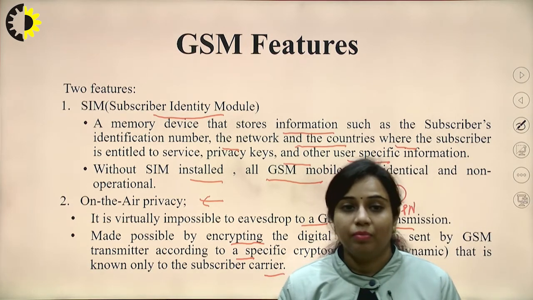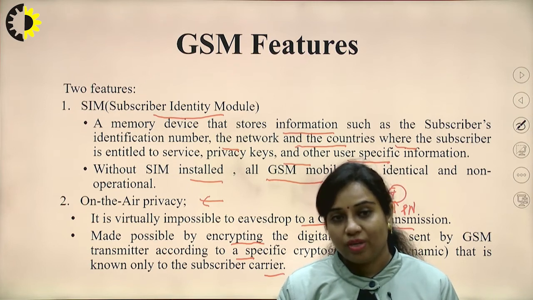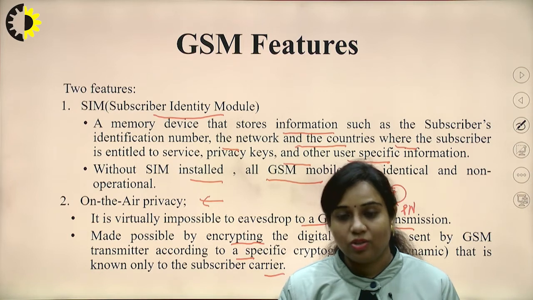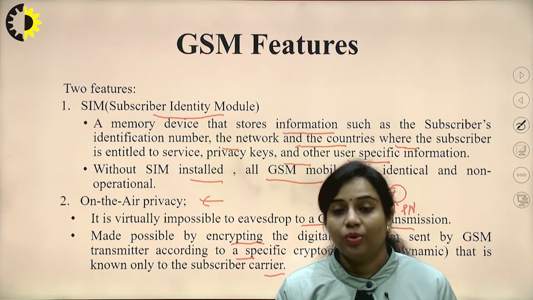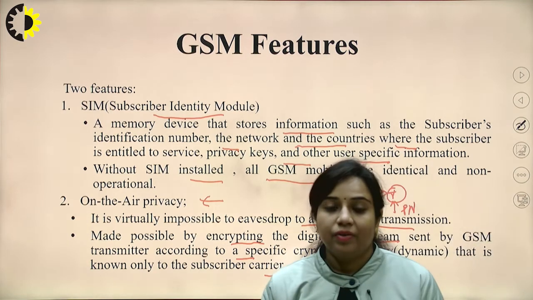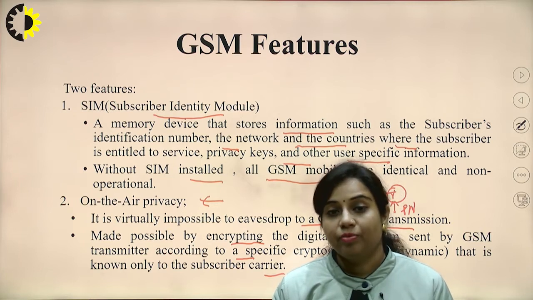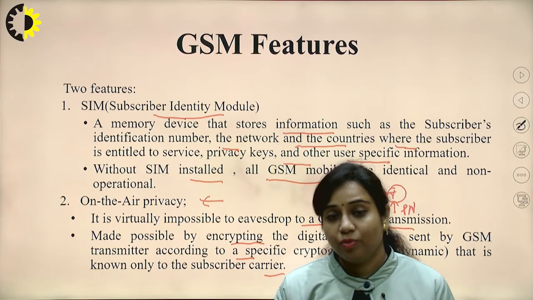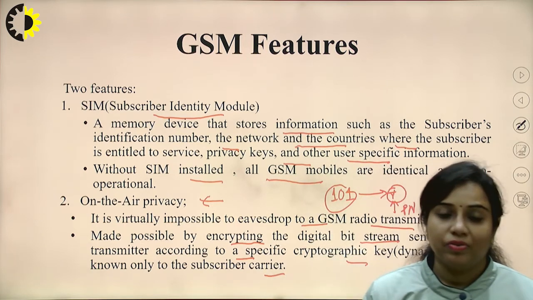Because this is randomly generated, and the same PN sequence which is used at the transmitter side should be used at the receiver side, so that the original information is recovered. Let's say 101 I want to transmit, then 101 will be received at the receiver side. So, that is the main idea behind the encryption and decryption. So, the cryptographic key, which is the PN sequence, should be the same at the transmitter and receiver side.